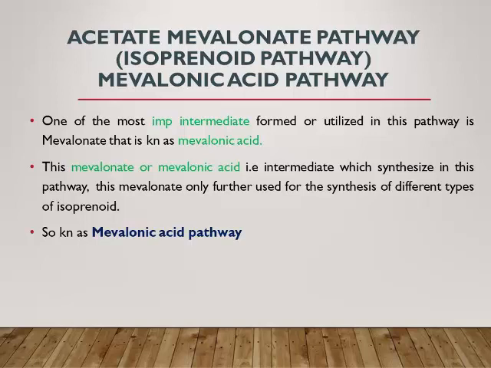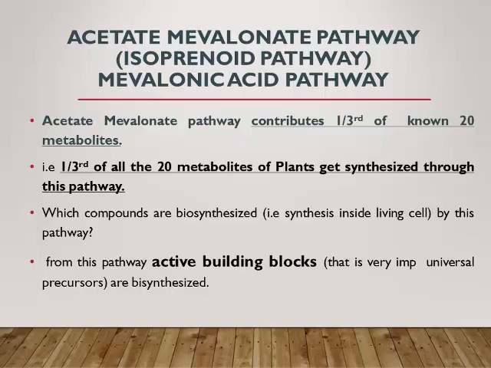This mevalonate is the intermediate synthesized in this pathway, and it is further utilized for the synthesis of different types of isoprenoids. So it is known as mevalonic acid pathway also. This acetate mevalonate pathway contributes one third of all the terpenoid metabolites of the plant that get synthesized through this pathway.